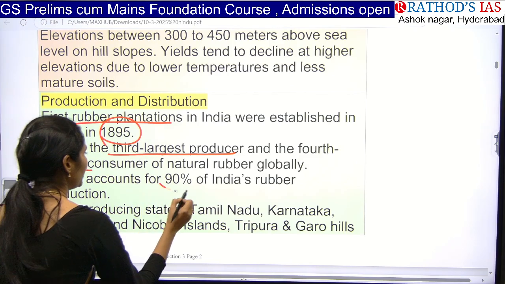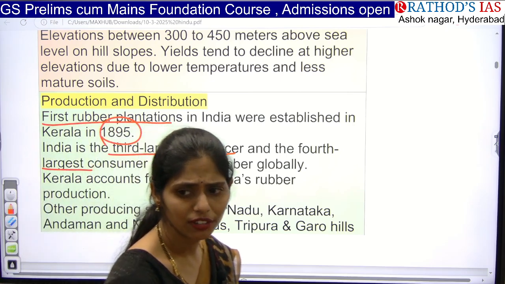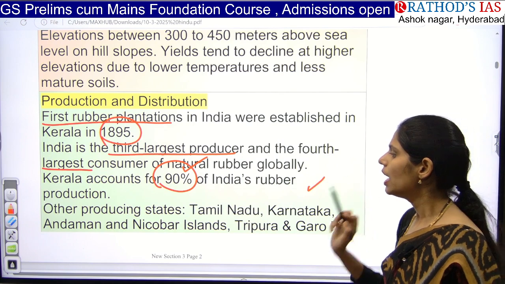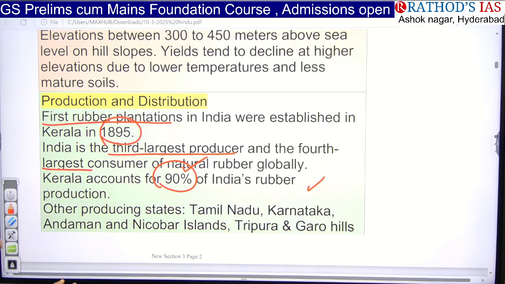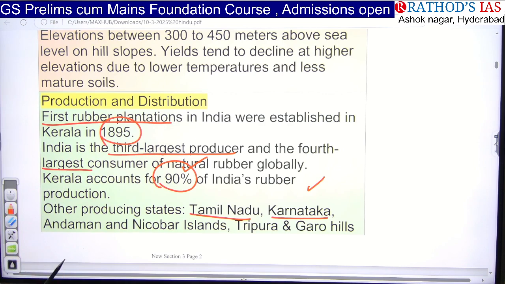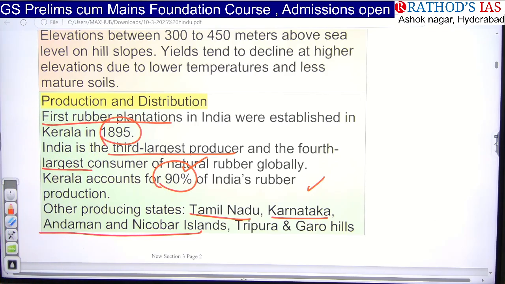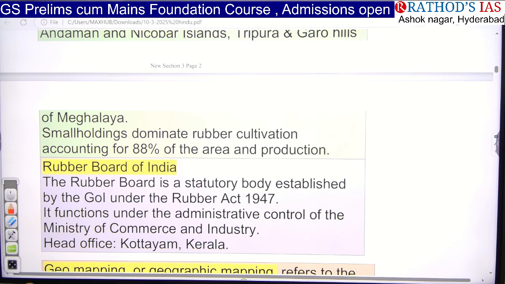And Kerala accounts for around 90% of India's rubber production. That means which state will be producing the most rubber? Obviously that is Kerala. Kerala is the highest producer of rubber. And other rubber producing states in India, apart from Kerala, we have Tamil Nadu, we have Karnataka. That means only in the southern belt we can see this. And also the Andaman and Nicobar Islands. And even we can see these in the hilly regions of the northeast also. So Tripura and Garo Hills also produce this.